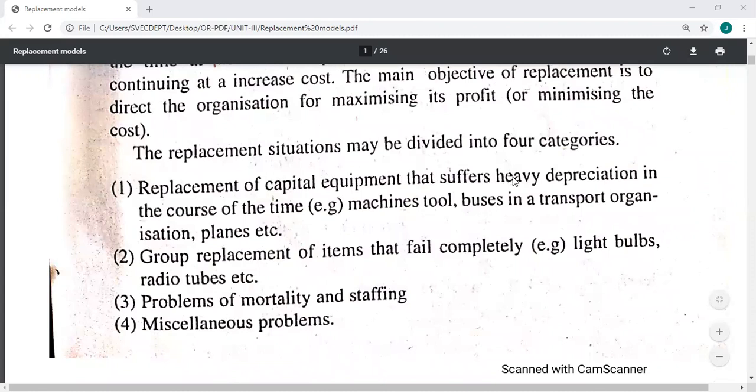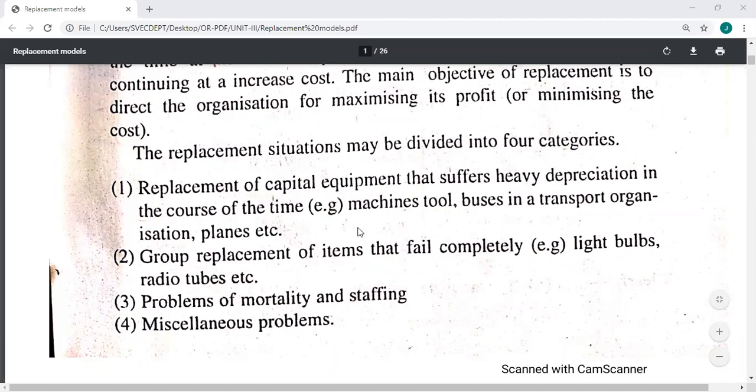Replacement of capital equipment that suffers heavy depreciation in the course of time: machine tools, buses in a transport organization, planes, etc. In the case of machine tools, buses, and transportation, this is replacement of capital equipment that suffers heavy depreciation.